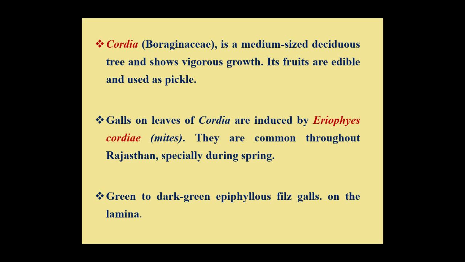These galls are present on the leaves and they are induced by a mite named Eriophyes cordiae. They are very common throughout Rajasthan, especially during the spring. These galls are green to dark green in color. They are epiphyllous and Filz gall. Filz galls are the type of gall that are characterized by their hairy epidermal outgrowth.